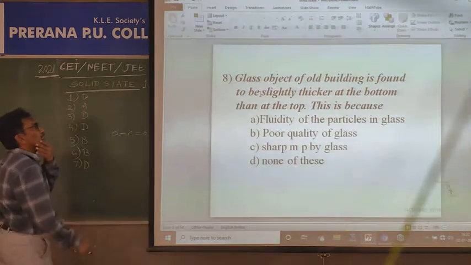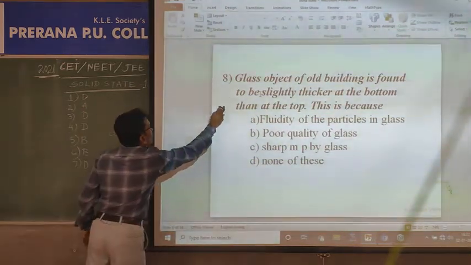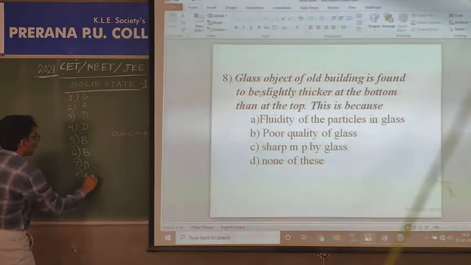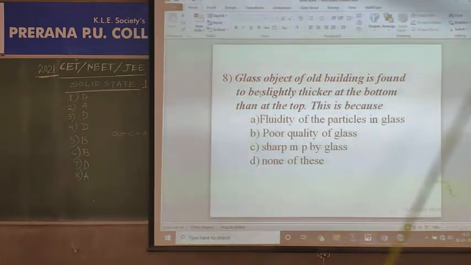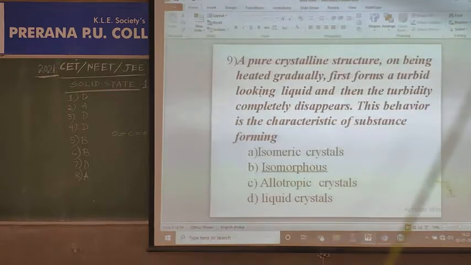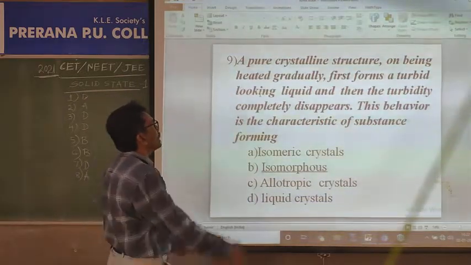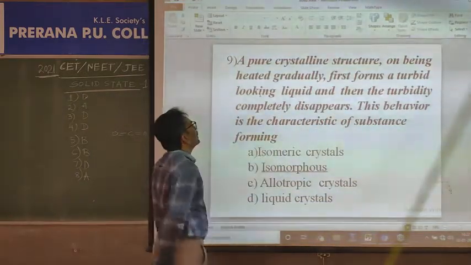Fluidity of the glass is also a board-oriented question. The 8th one is answer A, fluidity. A pure crystalline substance on being heated gradually first forms a turbid looking liquid and then the turbidity completely disappears.